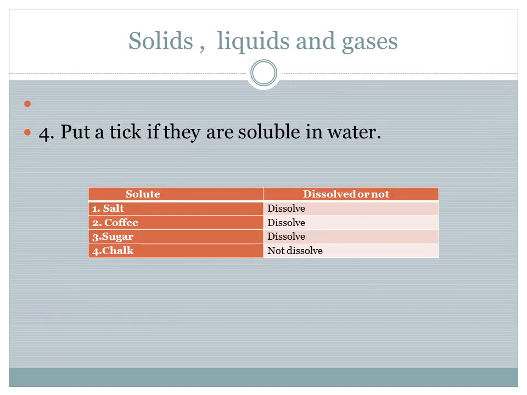Fourth one, put a tick if they are soluble in the water. Example, salt. Salt will dissolve in water. Second, coffee. Coffee also dissolves in water. Sugar, it also dissolves in water. Chalk, they do not dissolve in the water. So try to complete this worksheet. I will send you the file. By seeing the answer, complete your worksheet.